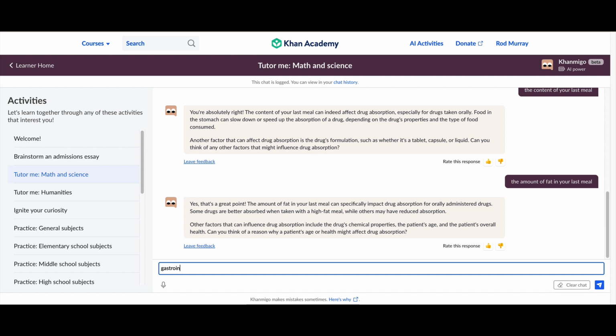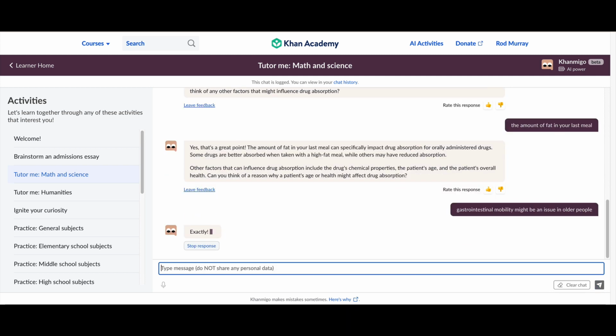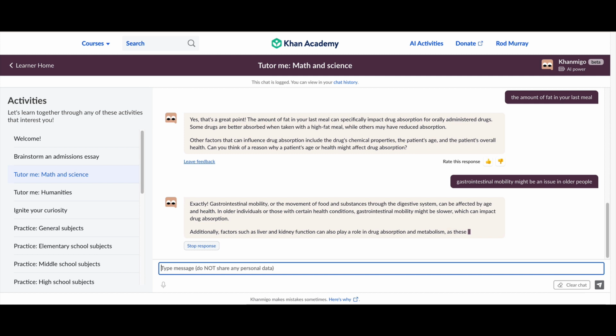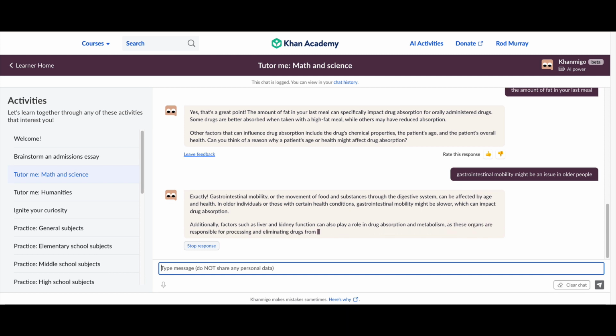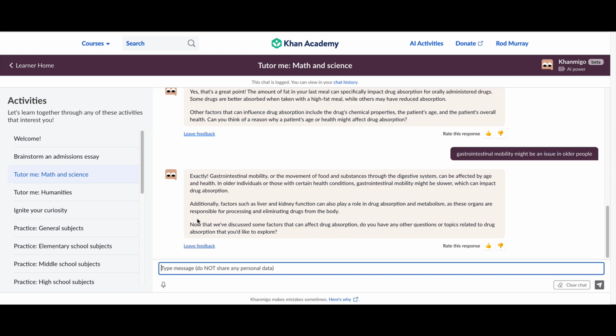So I answer gastrointestinal motility might be an issue in elderly people. Motility, it should be not mobility. That's giving me some more information. And I decide to leave it there for now.